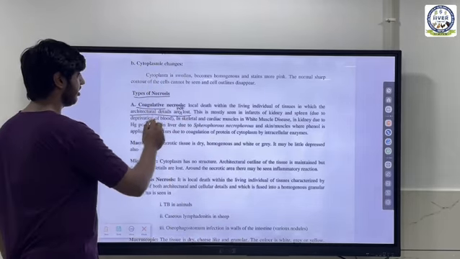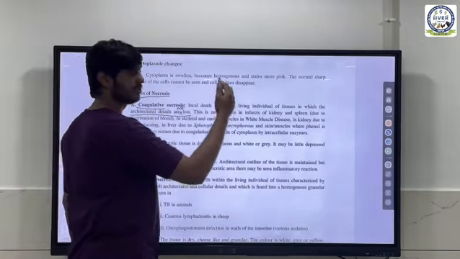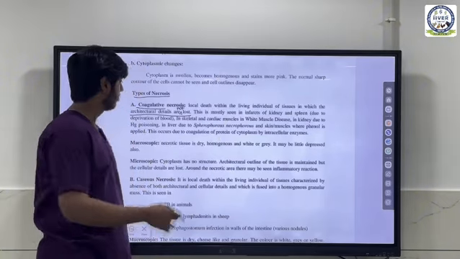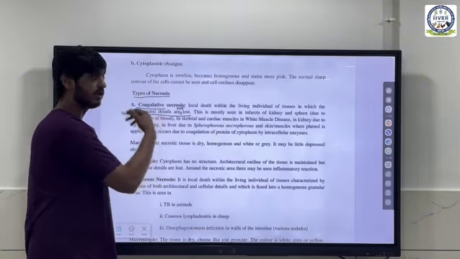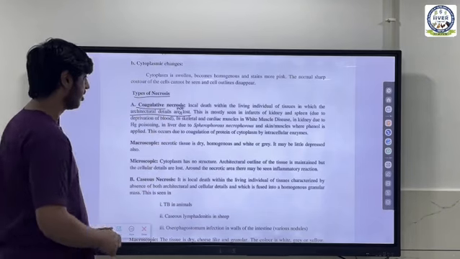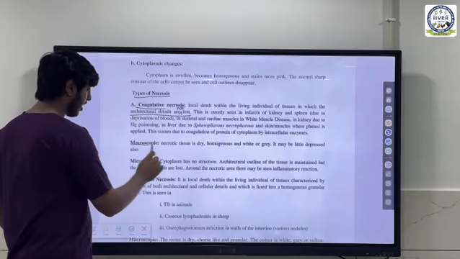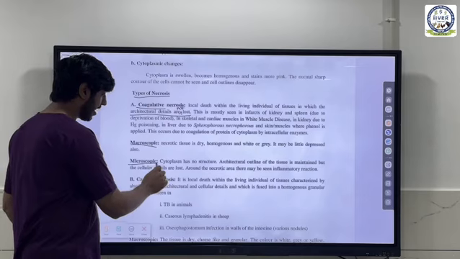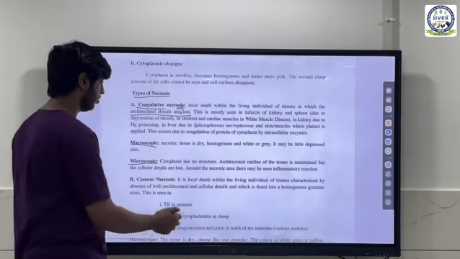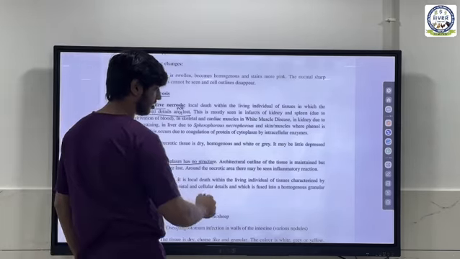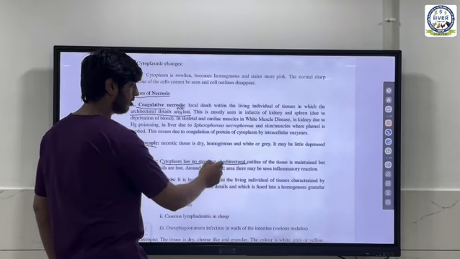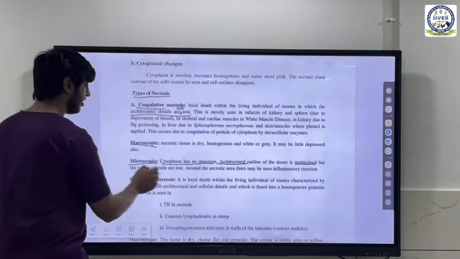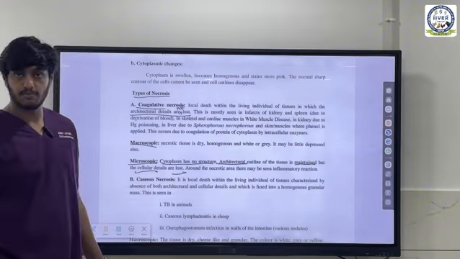So for example, coagulative, you will write local death of living individual characterized by loss of cellular details and not architectural details. And mainly, more than the macroscopic, these microscopic changes are more important. So for example, the cytoplasm has no structure and architectural outline is maintained, but cellular details are lost. This is the main important thing.